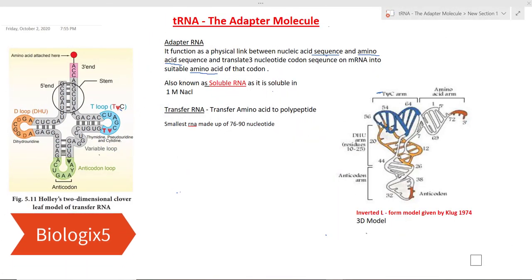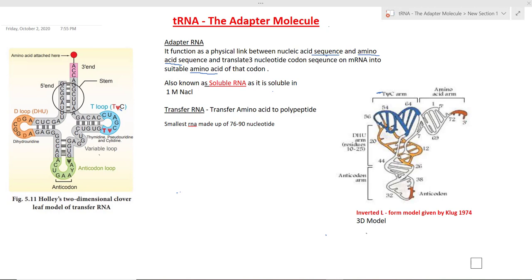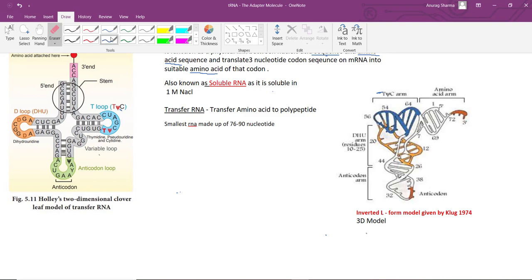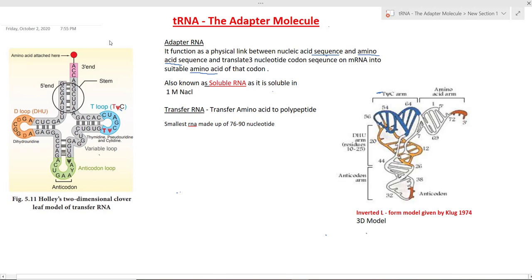I am Neeru Sharma and today I am going to discuss the tRNA, the adapter molecule. In my last videos, I discussed transcription in eukaryotes and prokaryotes, and another video on the genetic code. Now we will discuss translation, and the first part of translation is the translation machinery, and tRNA is part of the translation machinery.